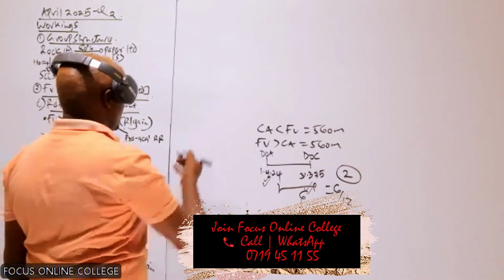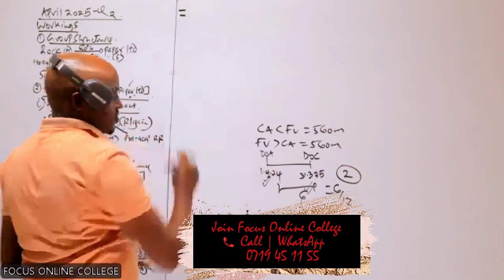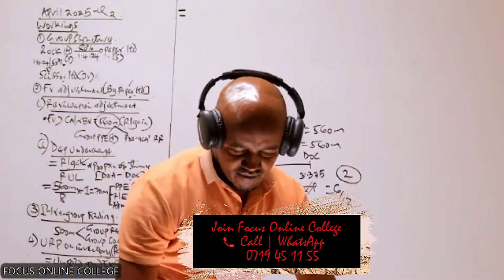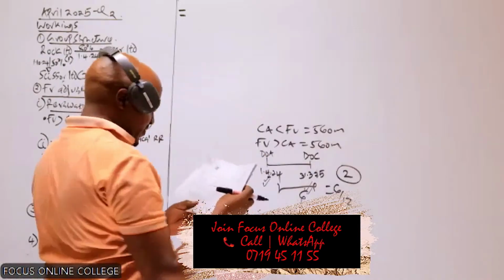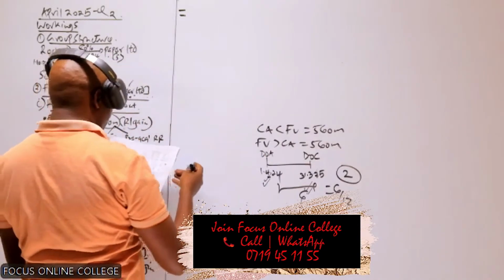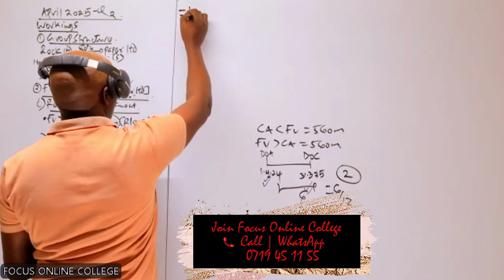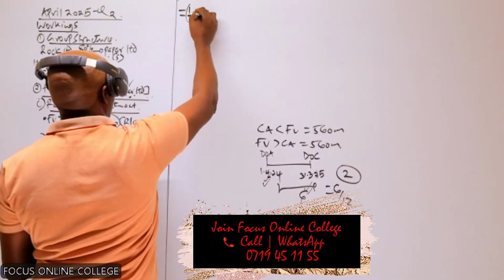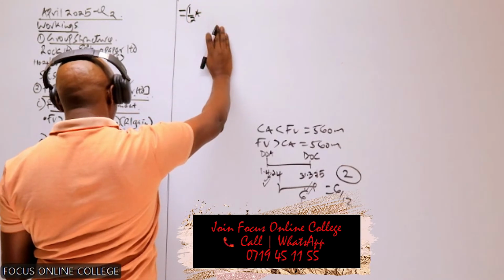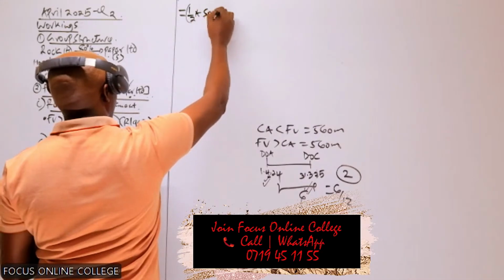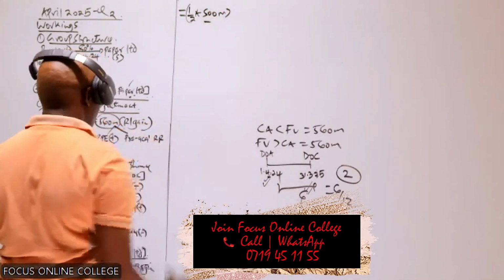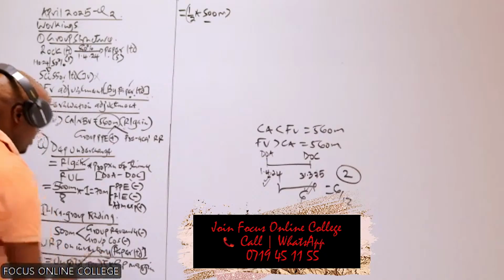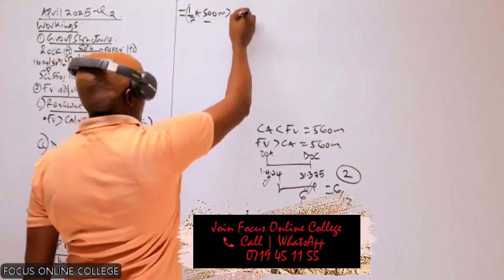We will take the unsold goods. In that case, we are told the goods not yet sold at the end of the year were half. Half of these goods were still held in the inventory of Lock. The unsold goods would be half of the goods which were sold by Paper to Lock, which is basically 500 million. These are the unsold goods. The unsold goods, we multiply with the gross profit margin.